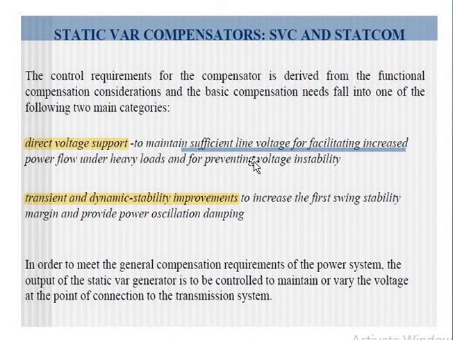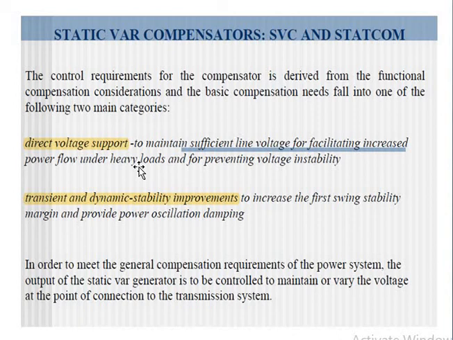That is, in order to maintain the line voltage at the desired level, and to reduce the underloading or overloading of the transmission lines, or in other words, in order to prevent the voltage instability, direct voltage support or voltage regulation is required.